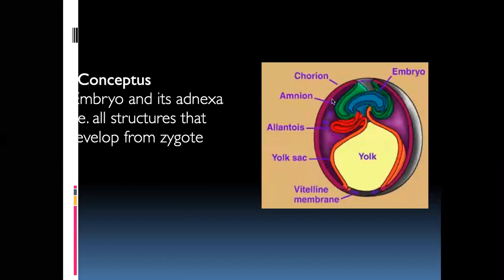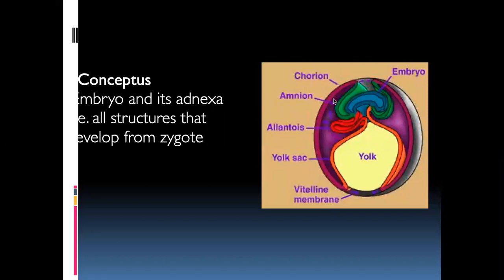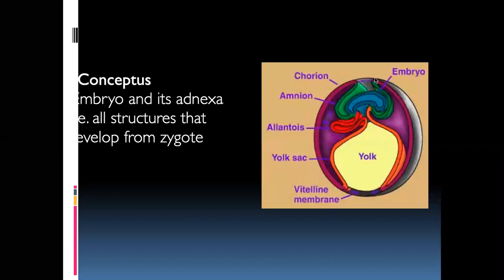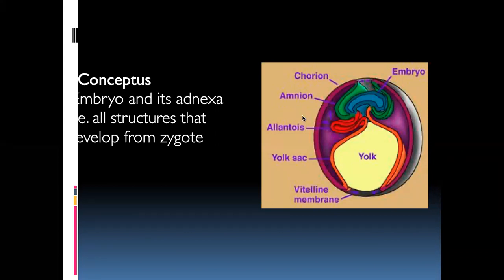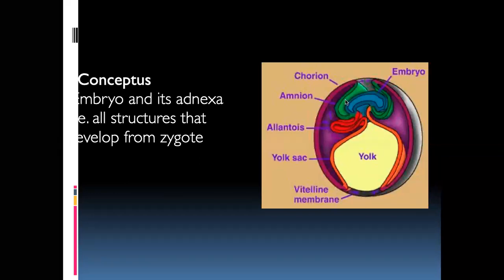After delivery, after parturition, along with the fetus, all the tissues related to the fetus should come out. Especially the chorionic sac, amniotic sac, the fetal membranes, placenta. All these are fetal structures present inside the uterus during pregnancy, and during delivery or labor they have to come out. All these tissues are called conceptus. Conceptus means what?